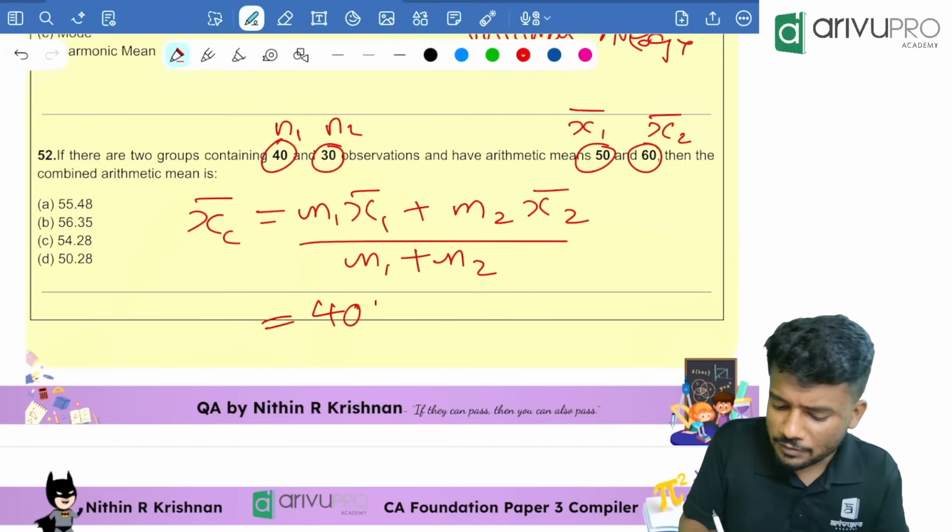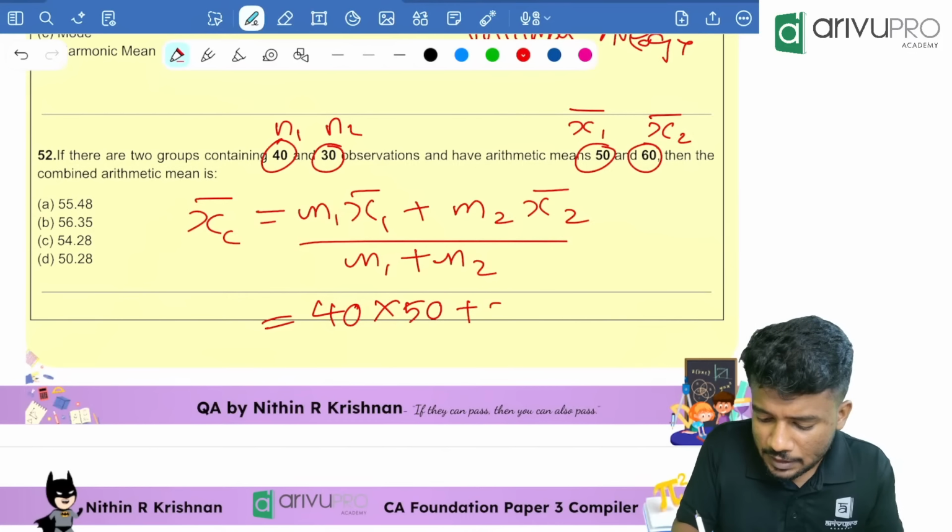You will get the answer. For 40 into 50 plus 30 into 60 divided by 40 plus 30, how much is it? 70. Take your calculator. Clear the memory. 40 into 50 M plus 30 into 60 M plus MRC divided by 70. How much is your answer? 54.28. Option C is your answer.